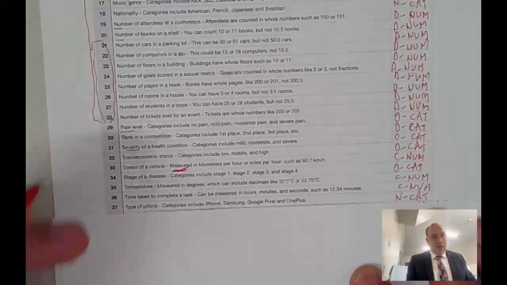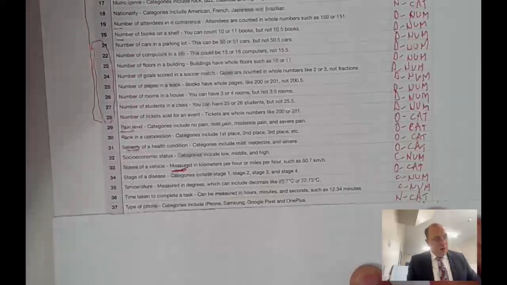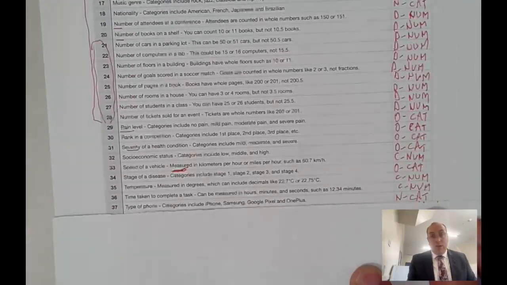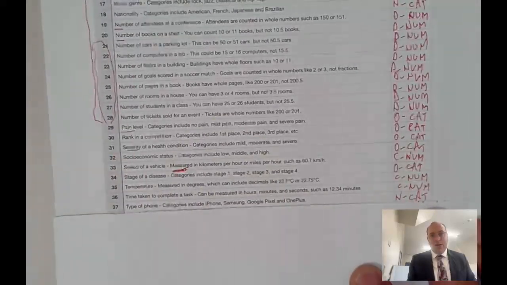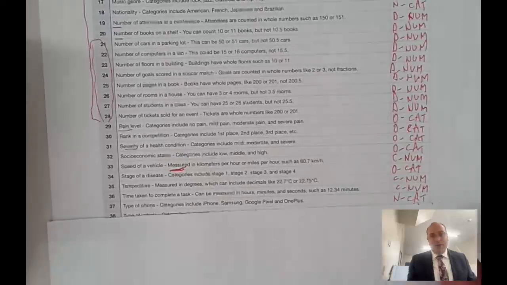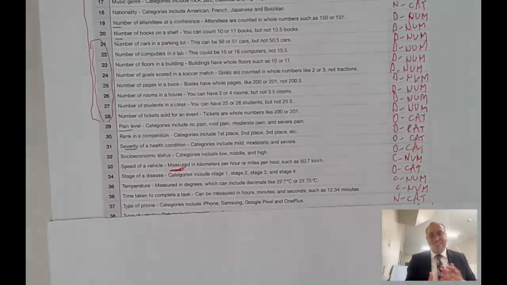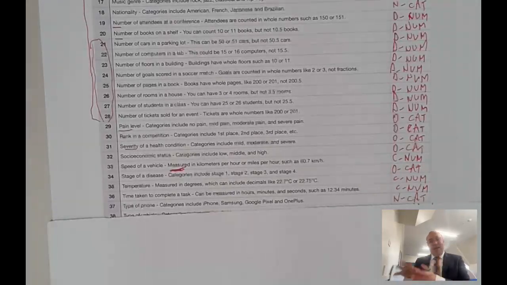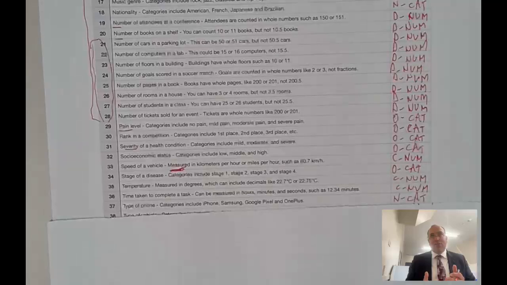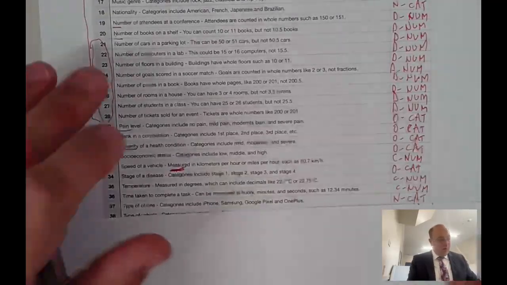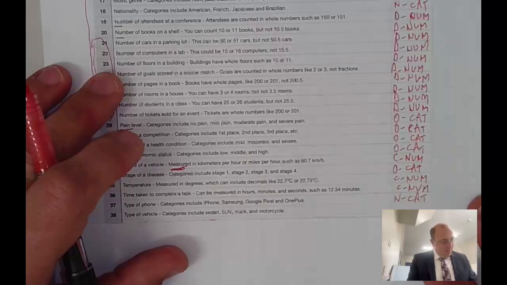Hopefully you're really getting a good idea about nominal and categorical data, and if data is numerical, you can count or measure, and if it's categorical data, either you will have an order or no order.